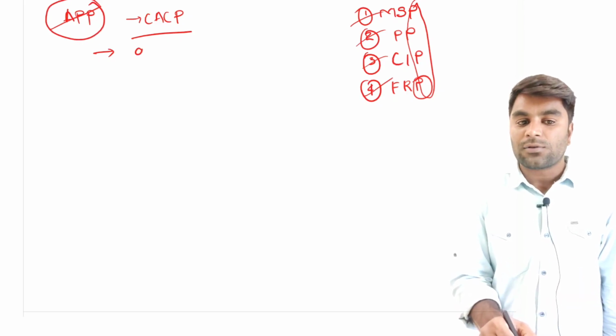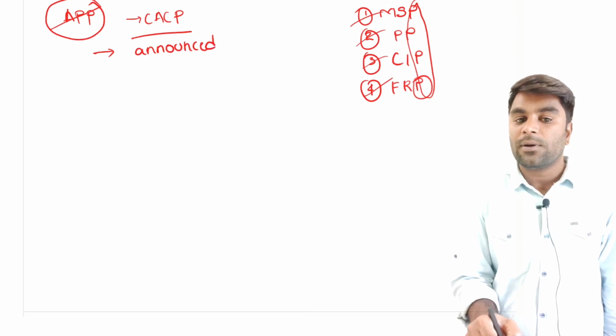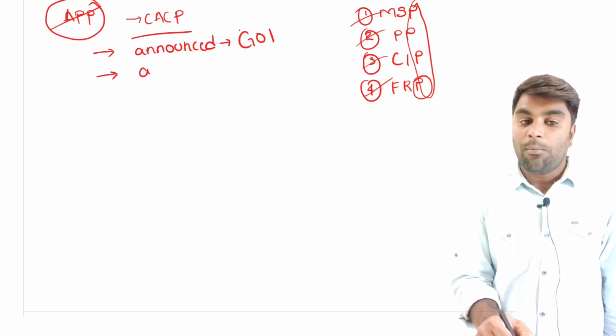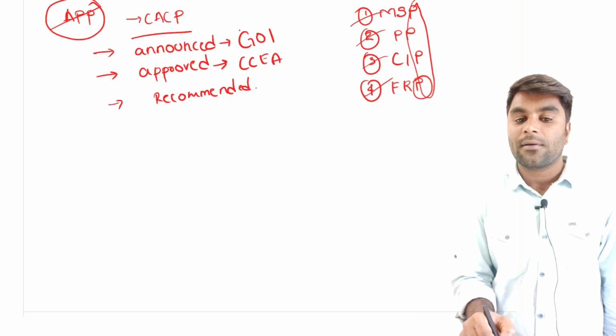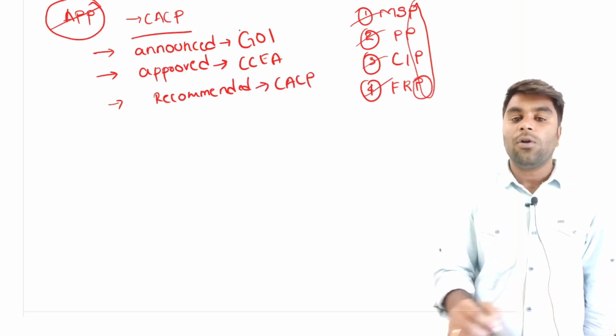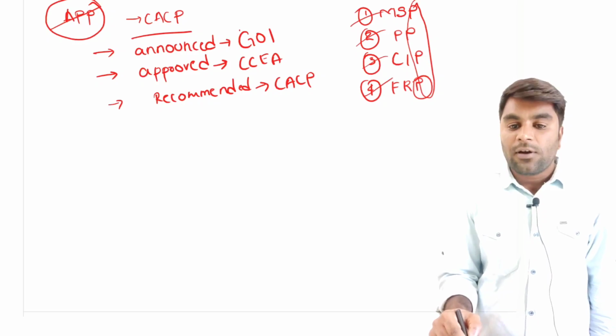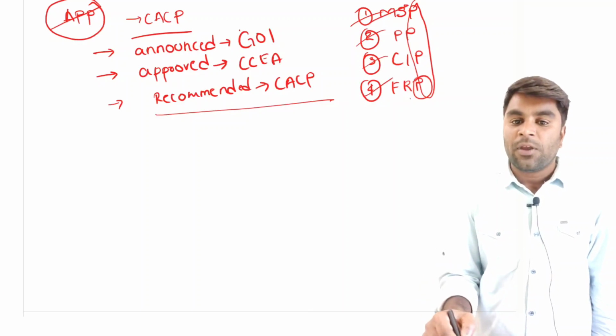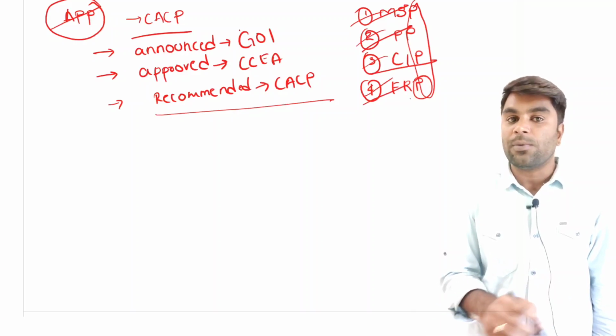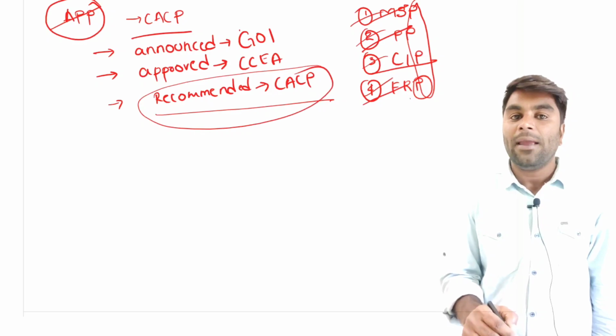These prices are announced, you need to remember these words, announced by the Government of India. Next, they are approved by the Cabinet Committee on Economic Affairs. Next, they are recommended by the CACP. So, the MSP, procurement price, central issue price and fair and remunerative price are recommended at what level the MSP should be, at what level the procurement price should be, at what price the CIP should be, at what price the FRP should be. All these are recommended by the CACP.